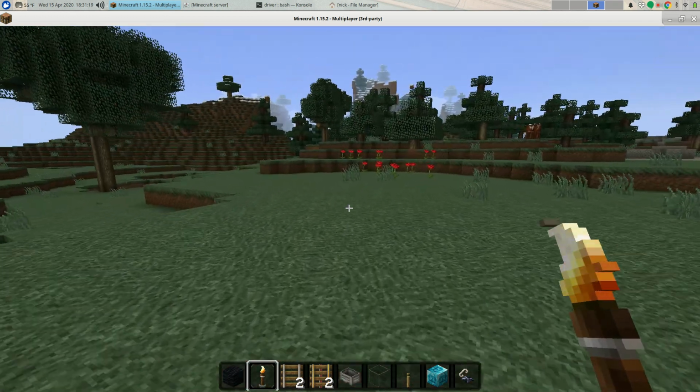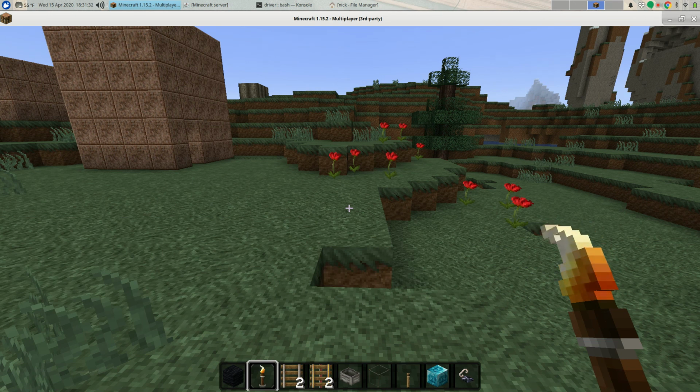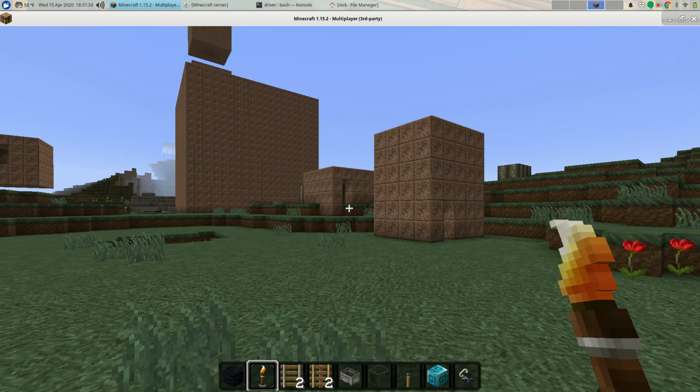So this is all stuff that you can do in the server. In the server, you can say fill and specify coordinates and material that you want to fill with. You can say teleport to go somewhere and so on. But what I've done is I've exposed those server capabilities through the chat system.